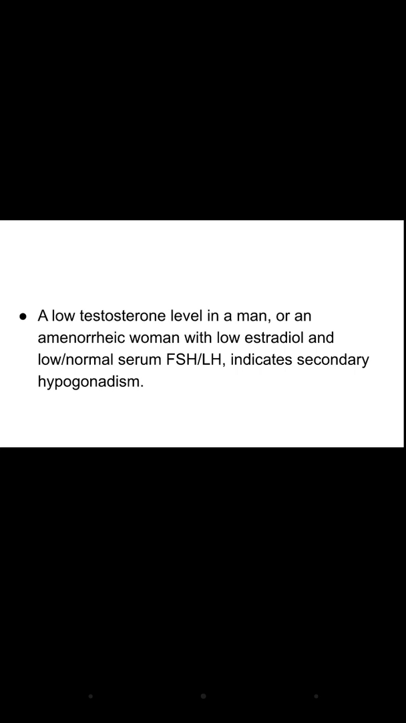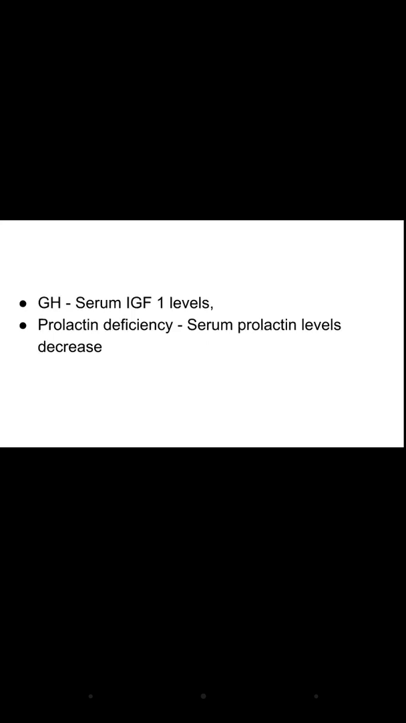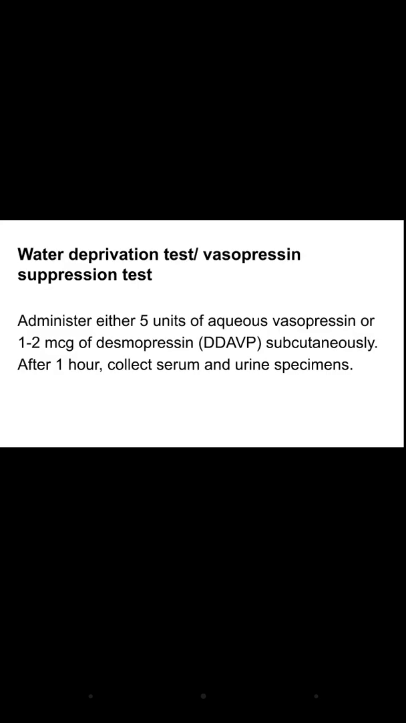Secondary hypogonadism means there is a defect in the hypothalamus or the pituitary. There are two types of hypogonadism, primary and secondary. In the primary, there is diminished functional activity of the testes or the ovaries. Because there is a defect in the testes or ovaries, they will not be able to produce the sex hormones. But in the secondary, there is a problem in the hypothalamus or the pituitary. For growth hormone, we check the serum insulin like growth factor 1 levels. For prolactin, we check the serum prolactin levels.